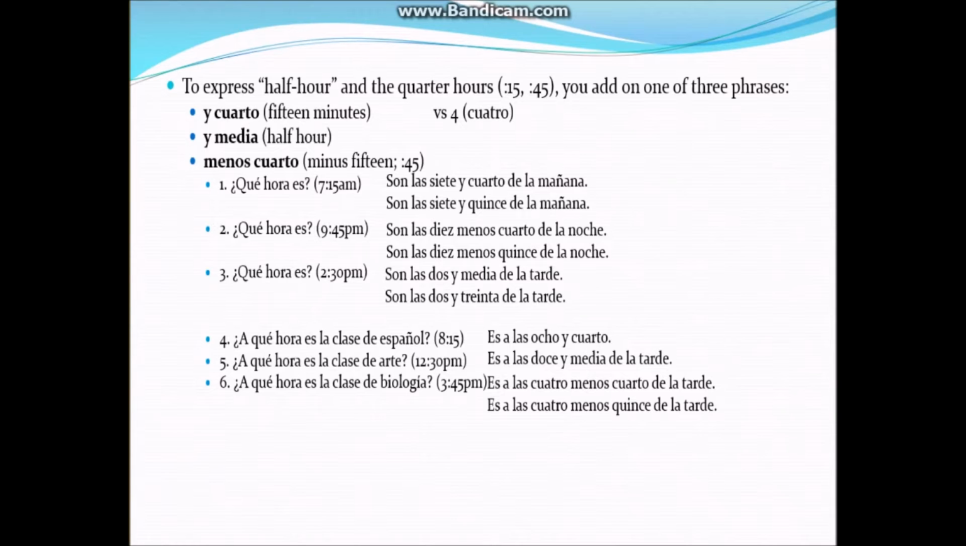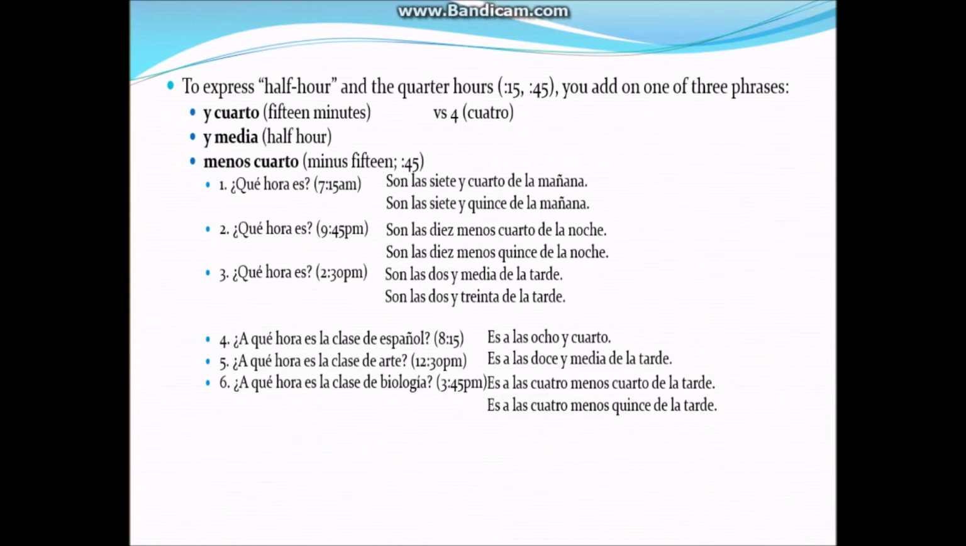Or we can use, instead of using cuarto, we can use quince. Son las 10 menos quince de la noche. And in number 3, 2:30 p.m. Son las 2:30 de la tarde. The media and 30, when we express time, both will give you 30.